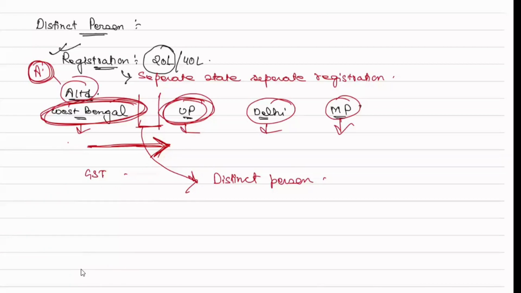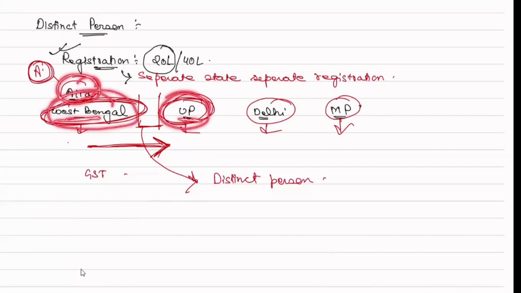We are into the concept of distinct person. Distinct person is nothing but this: GST has a law that for a separate state there will be separate registration. So here, in the example, A Limited has a unit in West Bengal and one in Uttar Pradesh, but they are separately registered.